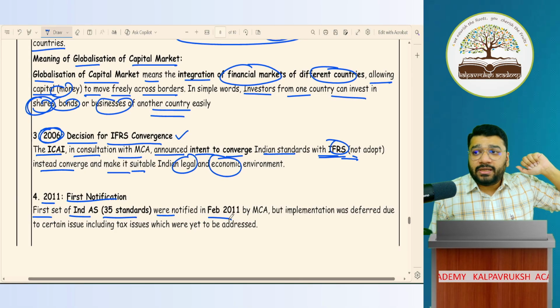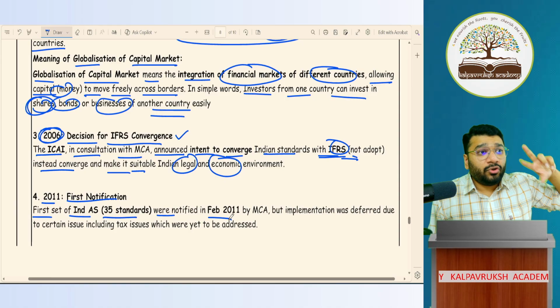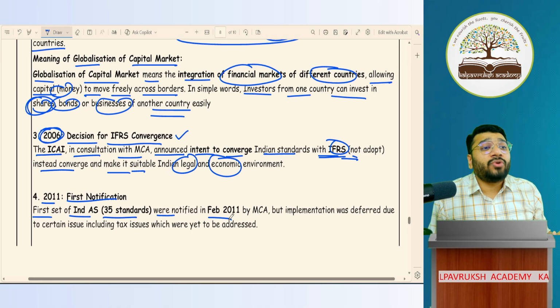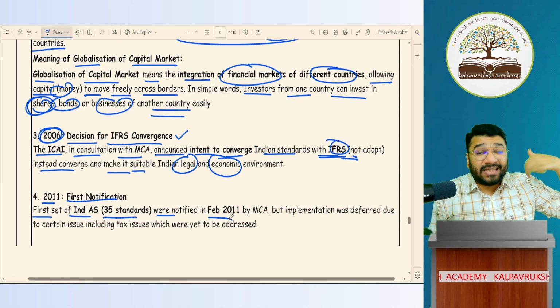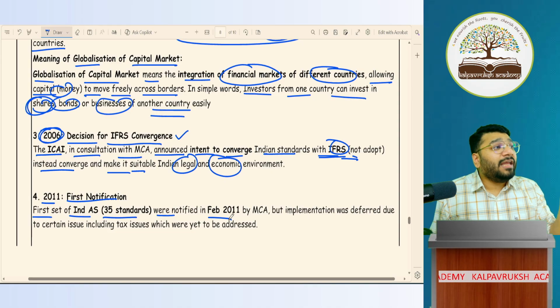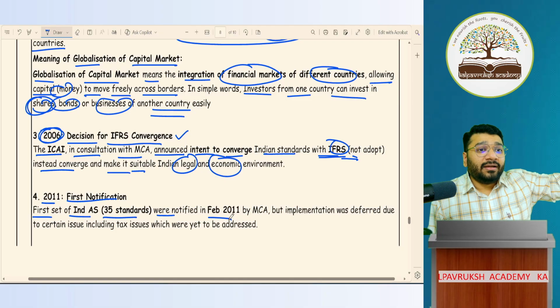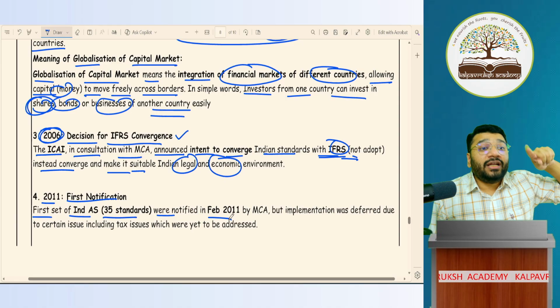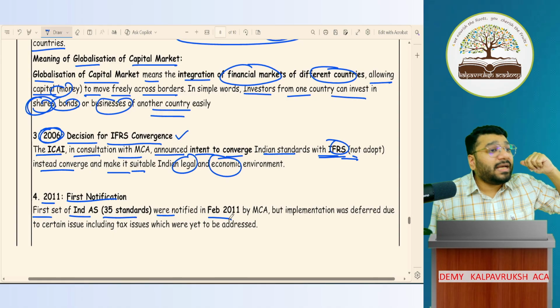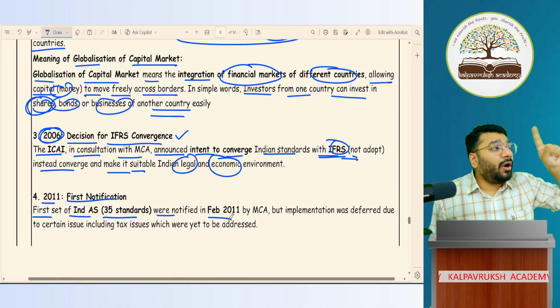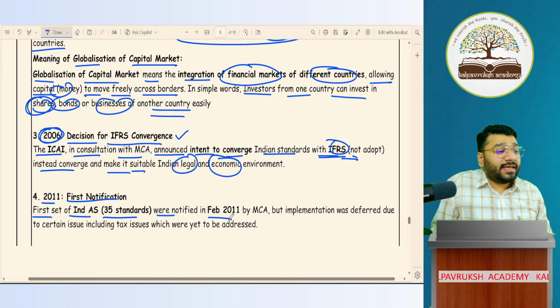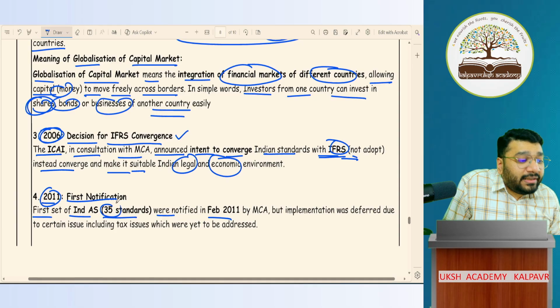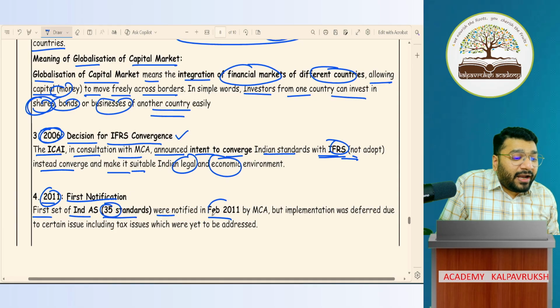So somewhere in early 2000, we realized that if I have to go with globalization, it is important for us to have the international accounting standards in place. Not a local language, an international language is very important. And therefore we decided, let's go with some international language. And this decision we conveyed in 2006, when we communicated our intent that we now want to converge our accounting standards with IFRS and not adopt it. And after 2006, in 2011, we came out with 35 Ind AS, which were notified by MCA.